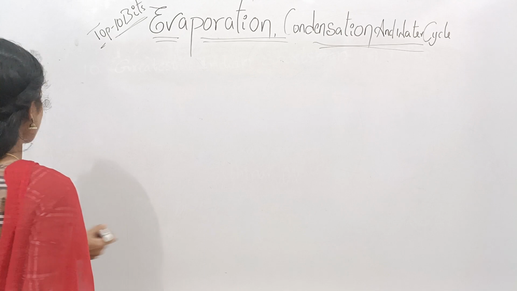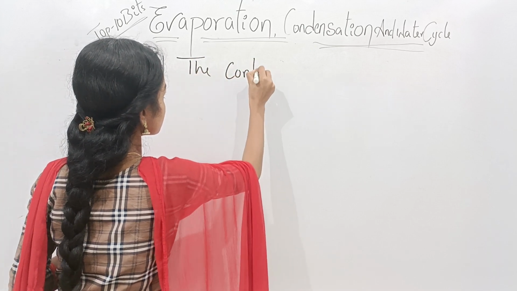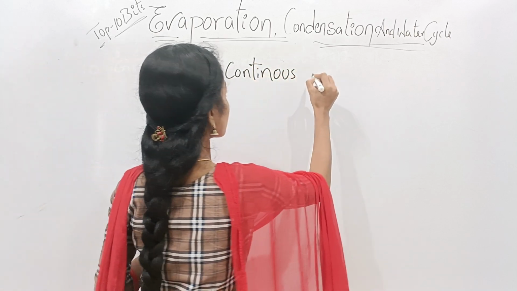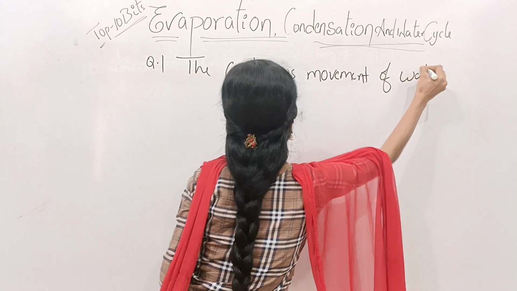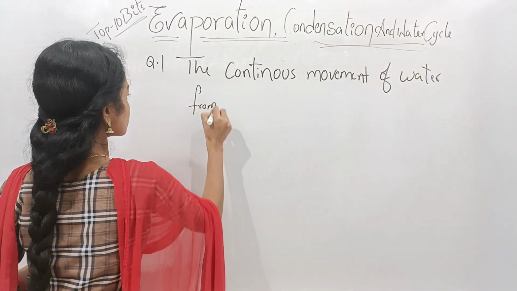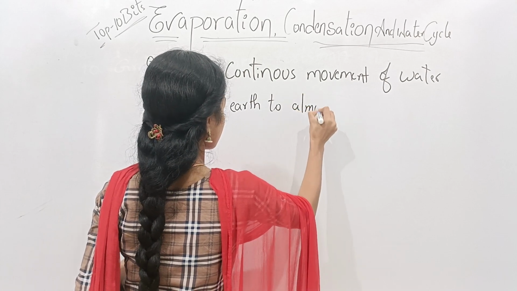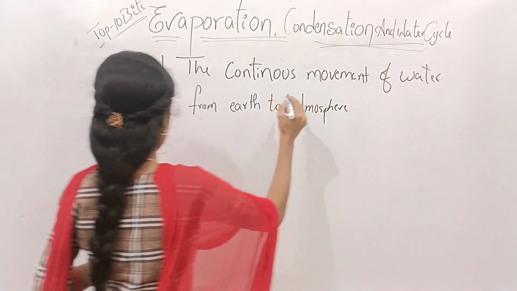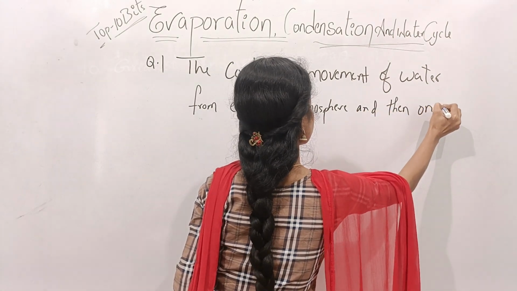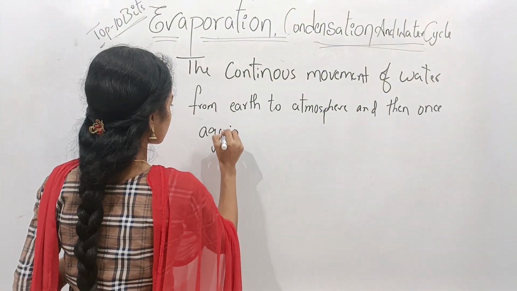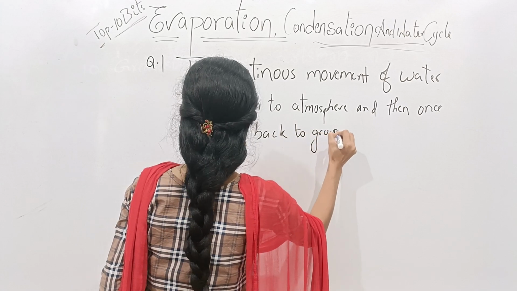Here question number 1 is: the continuous movement of water from earth to atmosphere, and then once again back to ground, is called what?